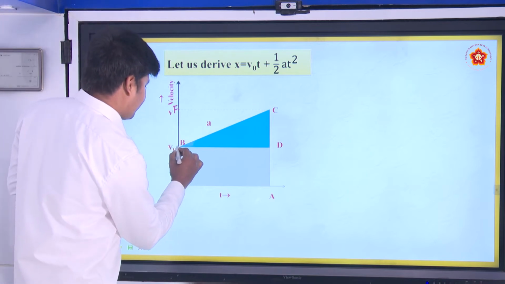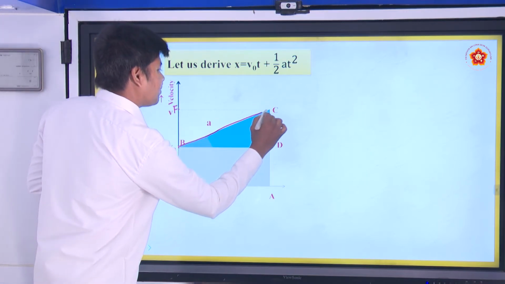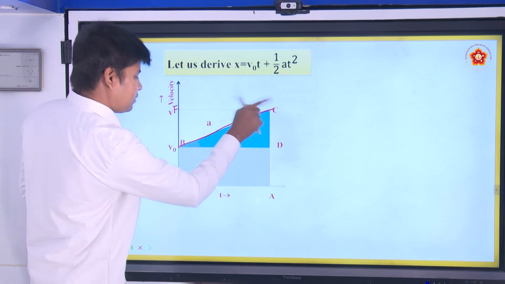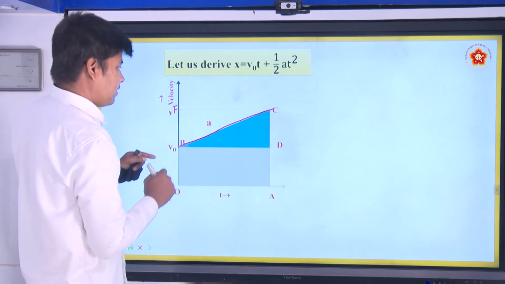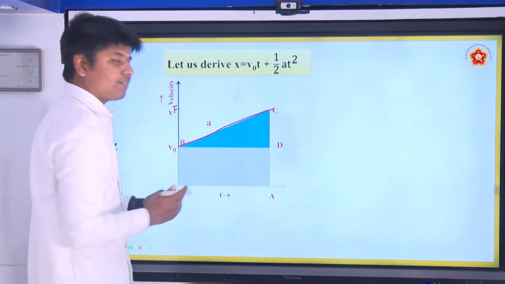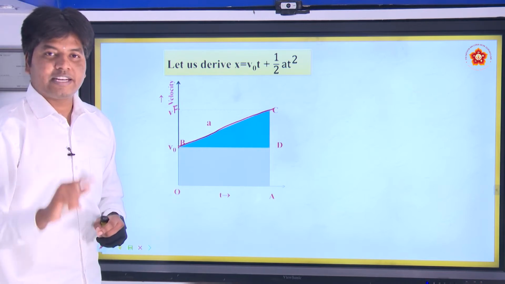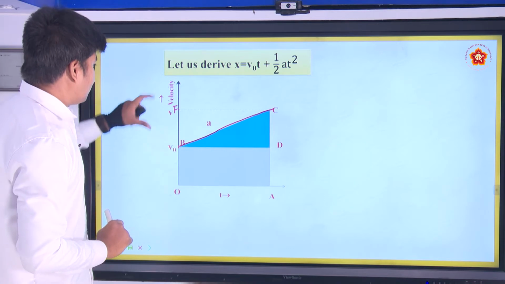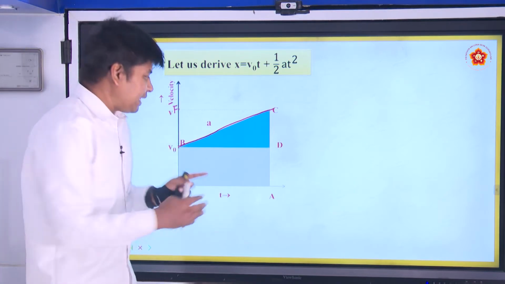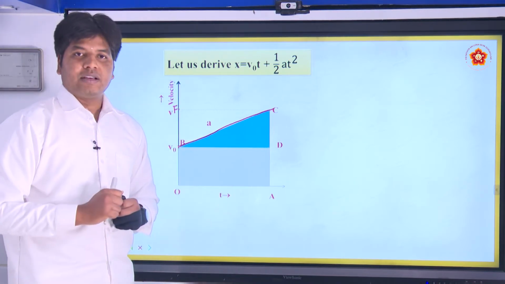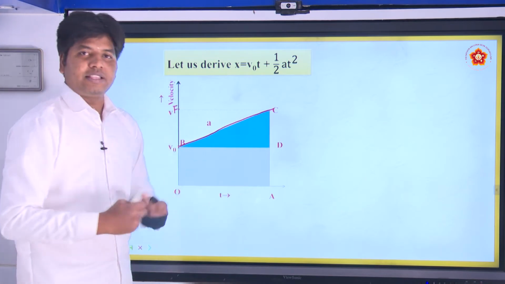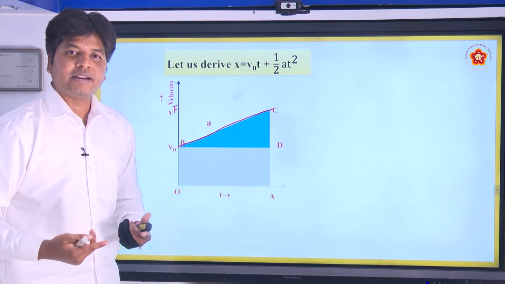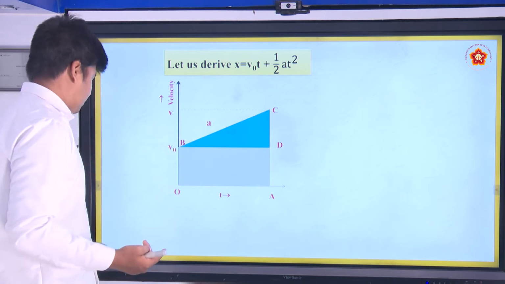This is the curve, right. The particle has moved from B to C. The area under this curve will give you the displacement. That is what we have studied, right. So, velocity into time is nothing but the area under this curve. Let us find the area under this curve, then we can get the displacement, right. This is as simple as that.